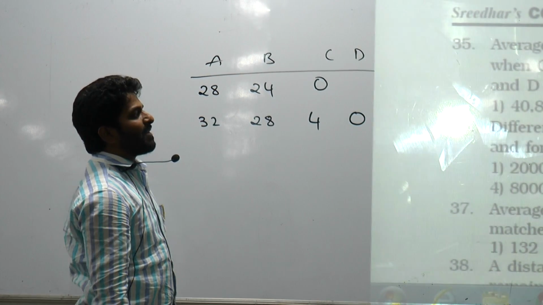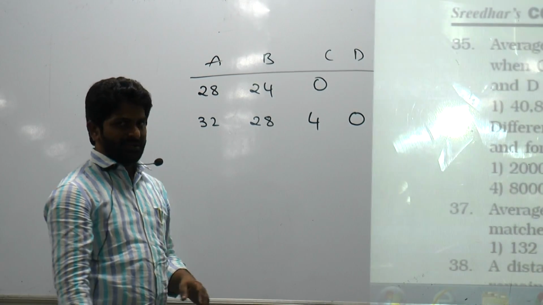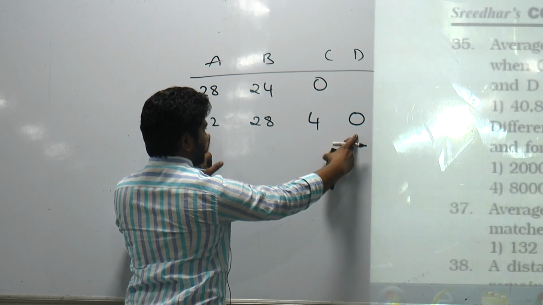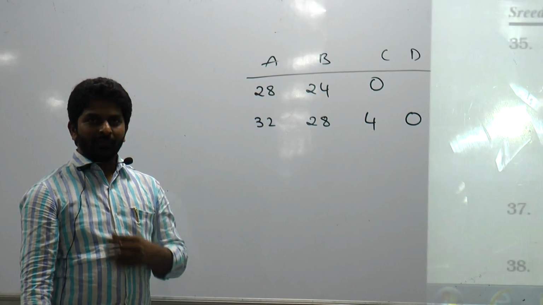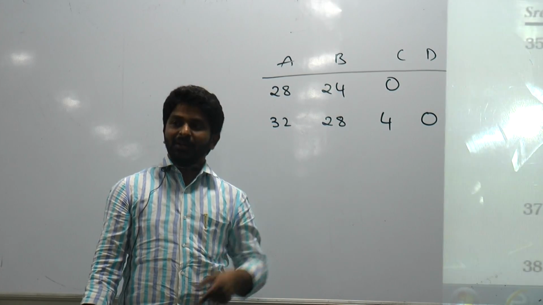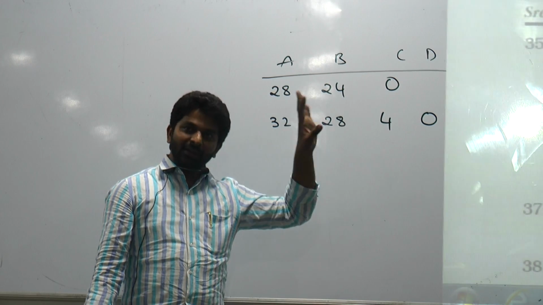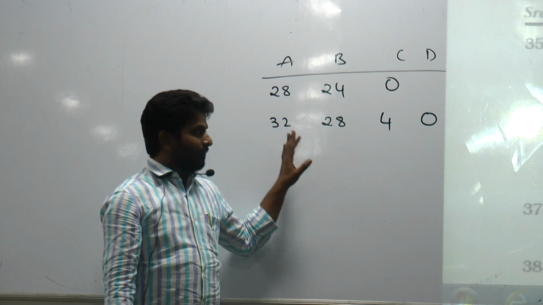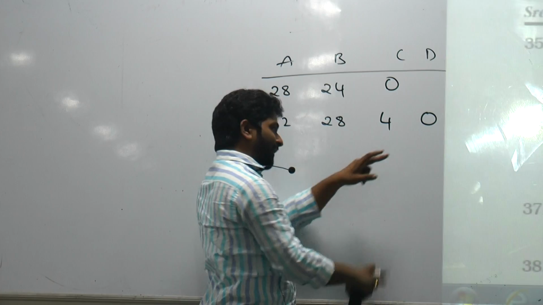Next, find the present age of A and D. Here you cannot find it by elimination, but the basic thing is, what is the difference between A's age and D's age? In your options also it should follow. At any point of time, the difference between any two persons' ages should be the same. You'll have more than one option, I am sure. In your actual exam you may find only one option whose difference will be 32 years, but I have given more than one option.